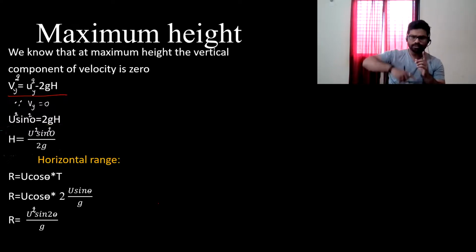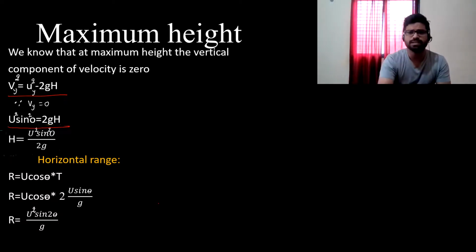And we are talking about the vertical component of velocity. So Vy at maximum height is equal to 0 and initial velocity is u sin theta. So I can write u square sin square theta is equal to 2gh, and from this we can calculate maximum height h.